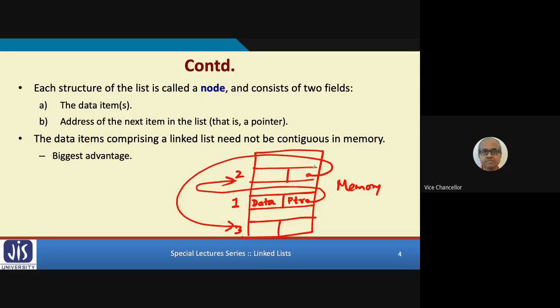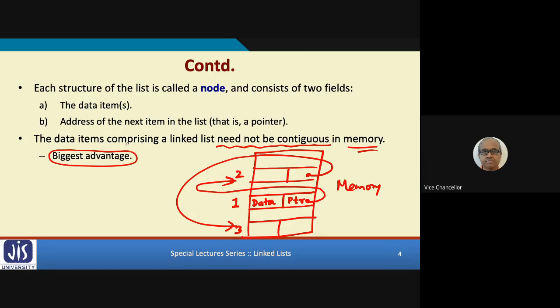Like this, in a linked list, because you are always using a pointer to the next element, the different data items need not be contiguous in memory. This is the biggest advantage of a linked list, that even if in memory the whole space is not available in a single place, but small memory places are available all throughout, you can use a linked list very easily.